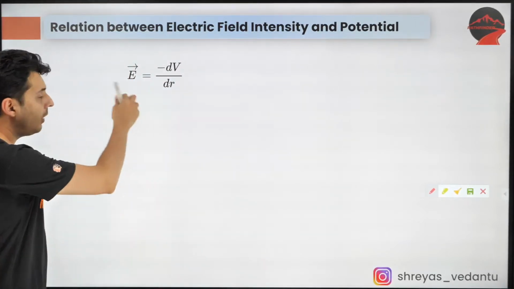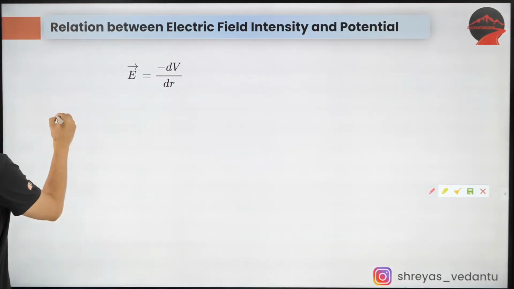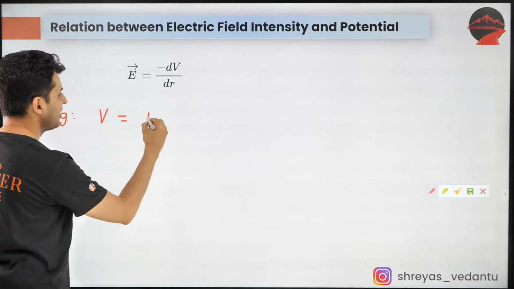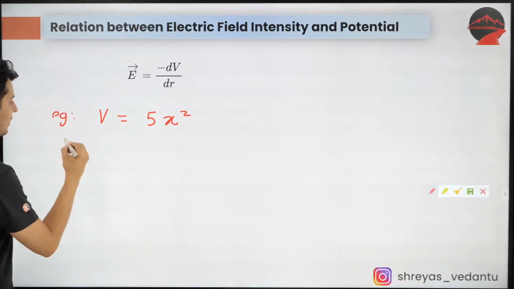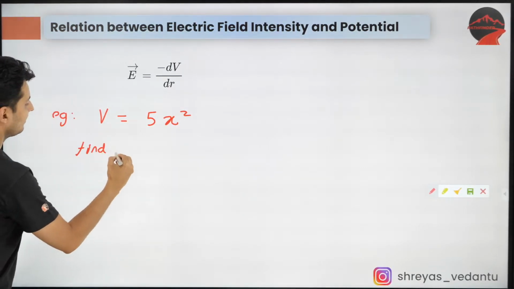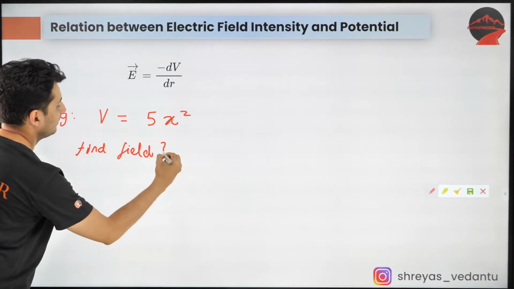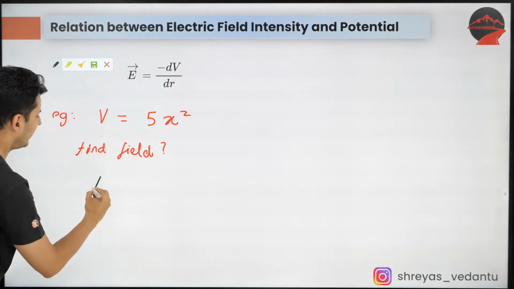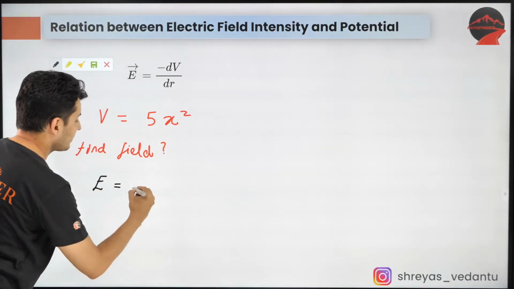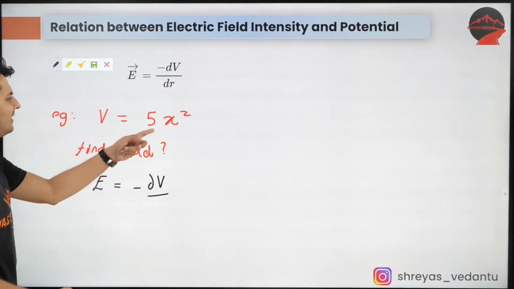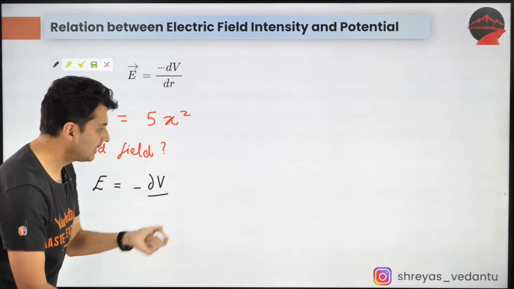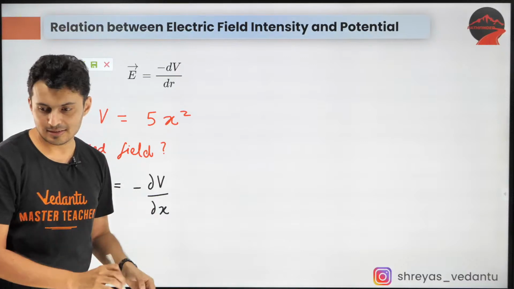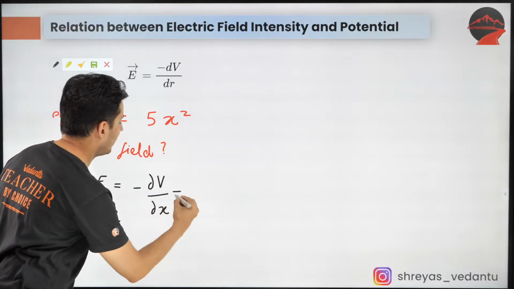Now, how do you use this relationship? For example, I'll just give you a question. Say potential at a point is given by 5x squared, and the question is find the field. All you need to do is, what is field? It is minus dV by dr, but in this case it is a function of x, right? So instead of r, the position, you put x. That's it.